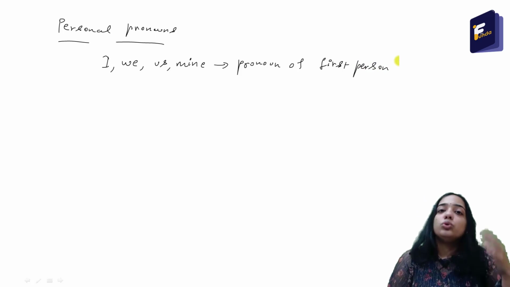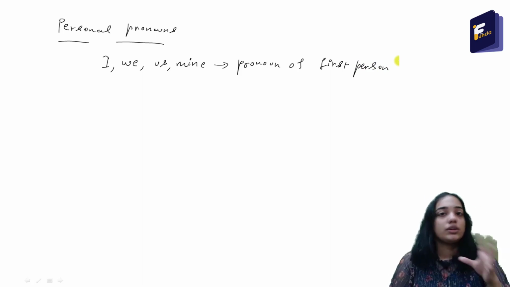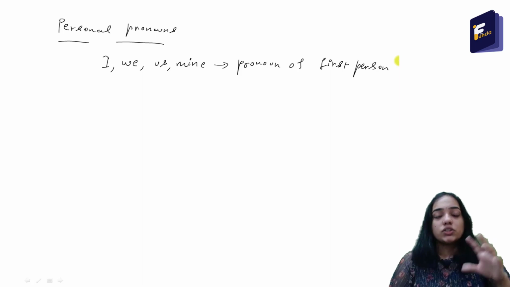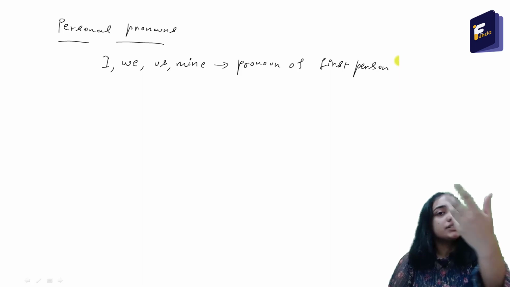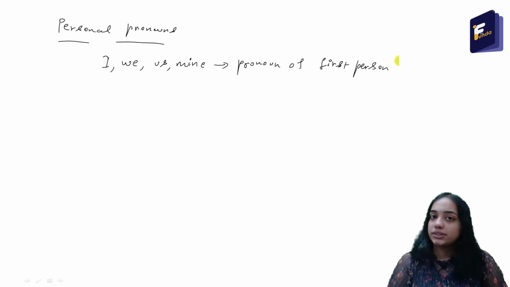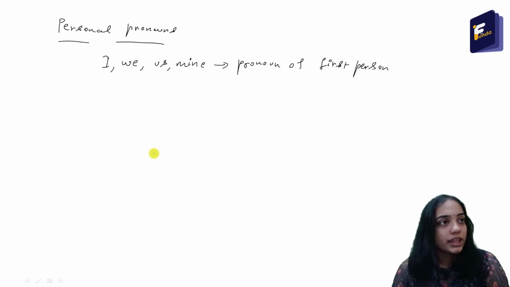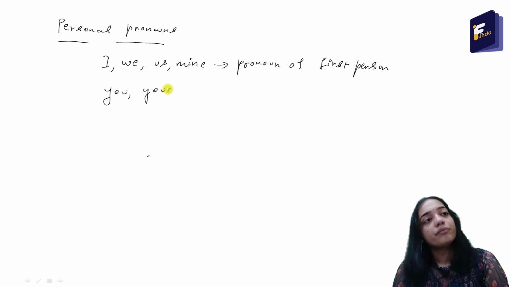The person to whom I am speaking is known as the pronoun of second person. For example, you, yours. If two people are talking, then I will refer to myself as I and the other person as you. So you is the pronoun of second person and I is the pronoun of first person. You, yours, these are the pronouns of second person.